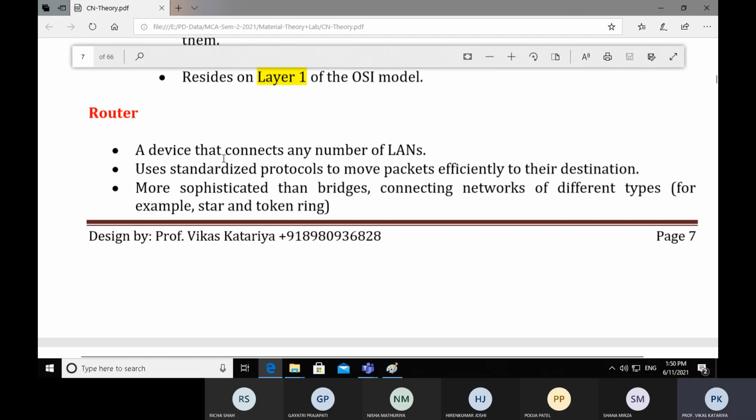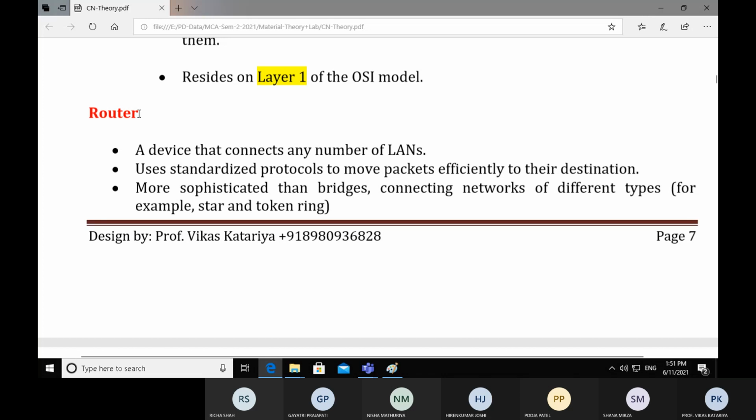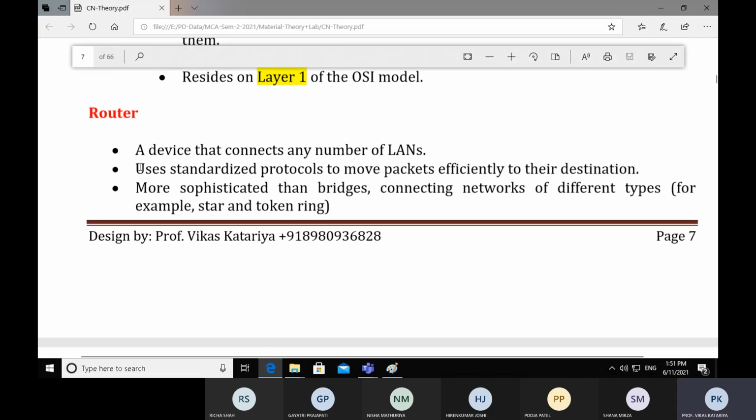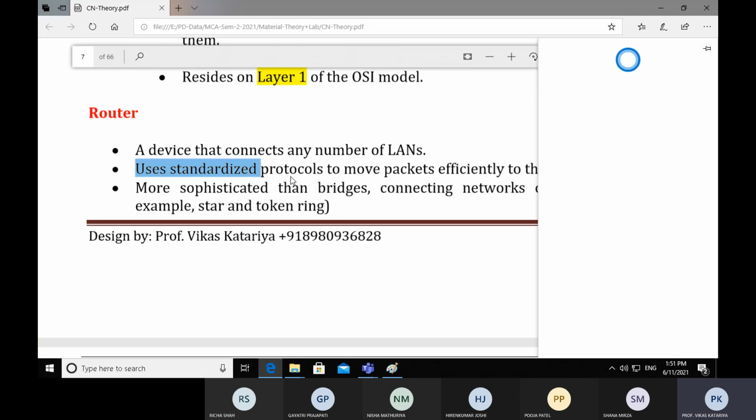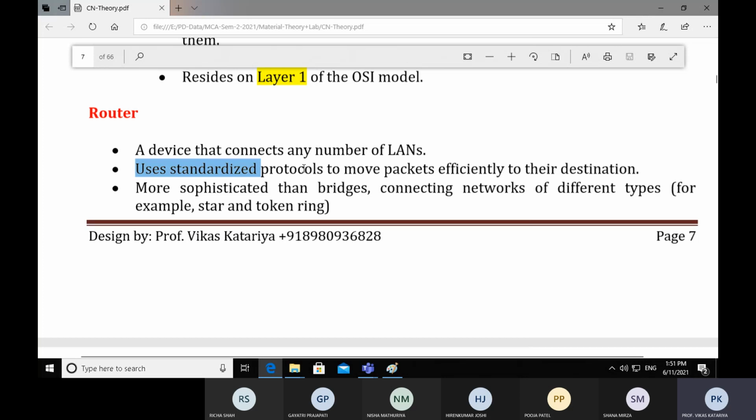By putting some code statements, some instructions, we write algorithms. Those algorithms give intelligence to the router. So our algorithm tells us what should be the shortest path, what should be the least cost path. After generating the least cost path or shortest path, it follows that path and reaches the destination.